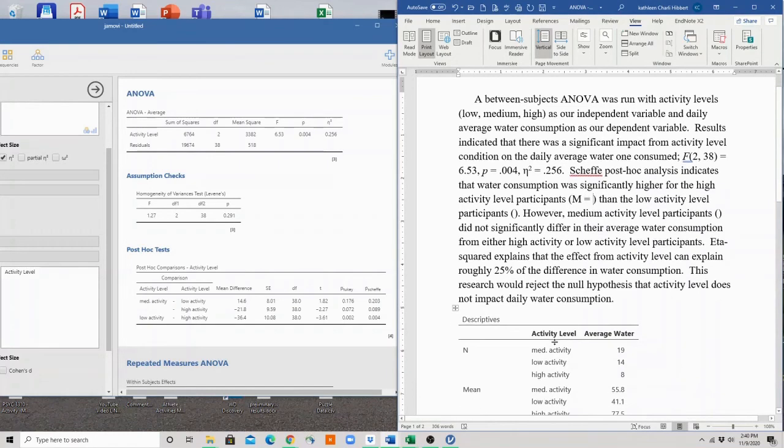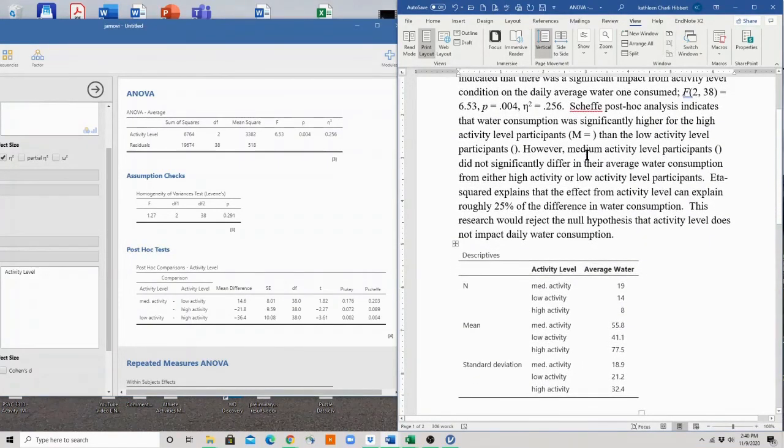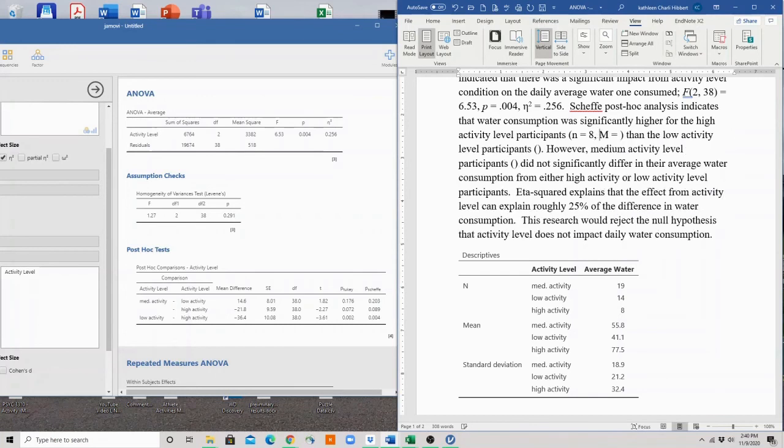For our high activity participants, our n was 8. Our mean was 77.5. And our standard deviation, 32.4.